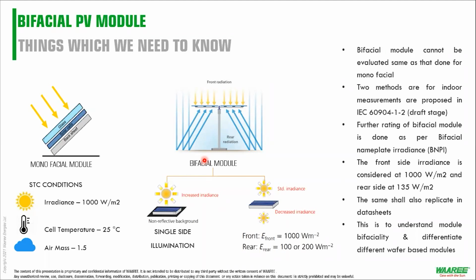But for bifacial module, as this module generates power from both sides, you have two specific methods mentioned in IEC 60904-1-2, which is still under the draft stage. You can have single side illumination, where you have a non-reflective background and you increase your irradiance. Or you can have dual irradiation, with standard irradiance on the top and decreased irradiance on the bottom, and you can flash your module.